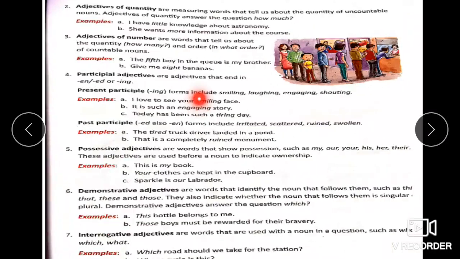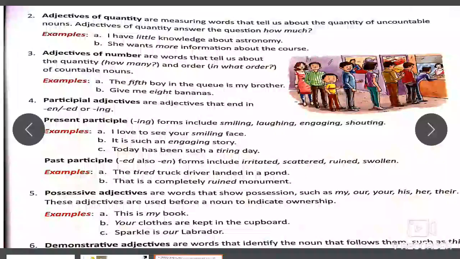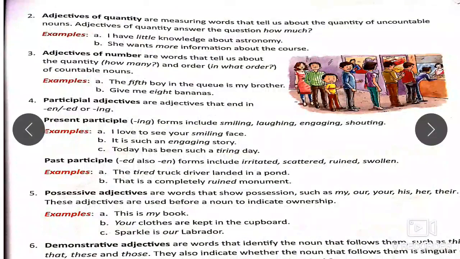Next, we have adjectives of quantity. Adjectives of quantity are measuring words that tell us about the quantity of uncountable nouns. Adjectives of quantity answer the question how much. Hence we ask questions with how much and not with how many, because these stand for uncountable nouns. Example, I have little knowledge about astronomy. Little knowledge, how much knowledge? Little knowledge. So knowledge is something uncountable, and therefore we use the adjective of quantity for knowledge, that is little.